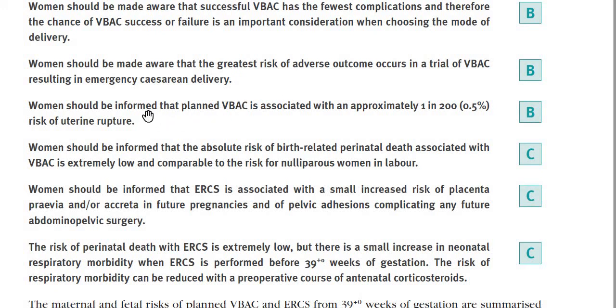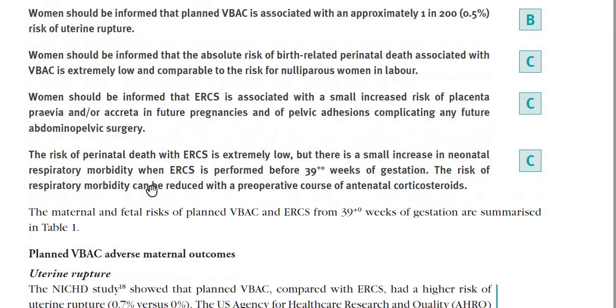Planned VBAC is associated with a 1 in 200, or 0.5%, risk of uterine rupture. Okay, VBAC, birth after C-section, and the risk is 0.5%. That is if we did a transverse, Pfannenstiel incision, lower segment cesarean section. Then we should know that the risk of perinatal death in VBAC is extremely low and comparable to the risk of a woman who is nulliparous and giving birth for the first time.